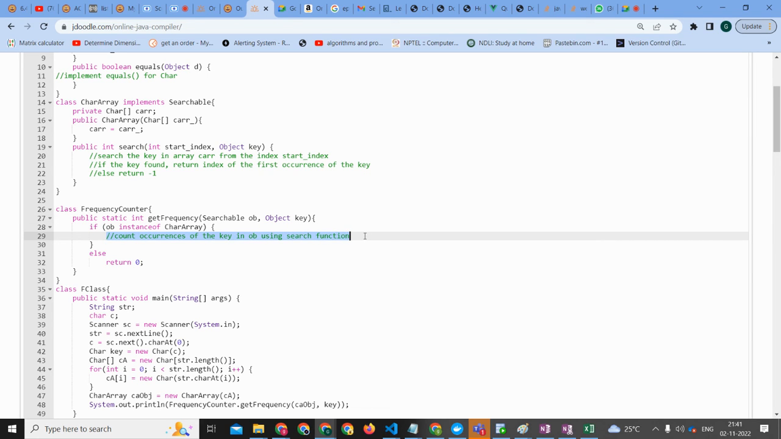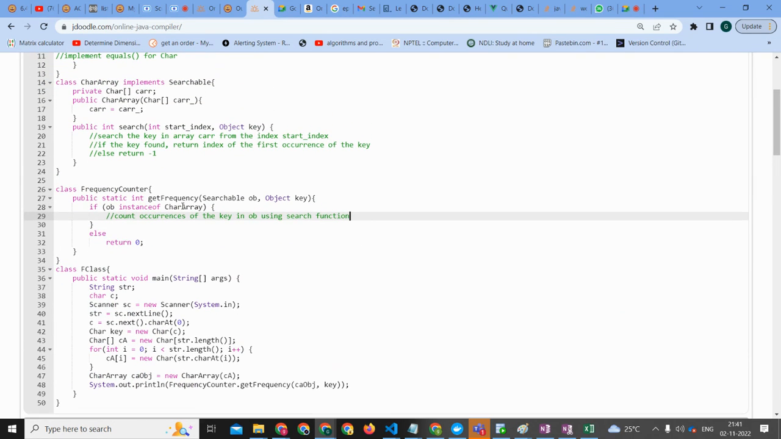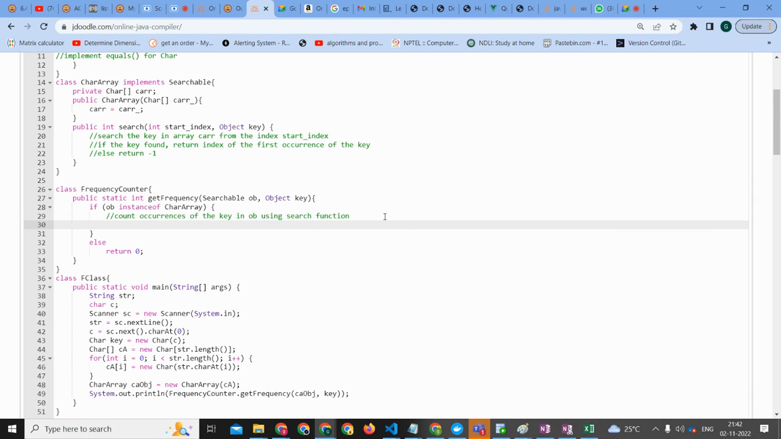Get frequency counter. So we passed it to getFrequency. What should this getFrequency do? Count occurrences of key in obj or ob using the search function. So we have the search function, right? So probably we need to call that function here, right, guys? The search function takes an index and the key. So it will search on that index.